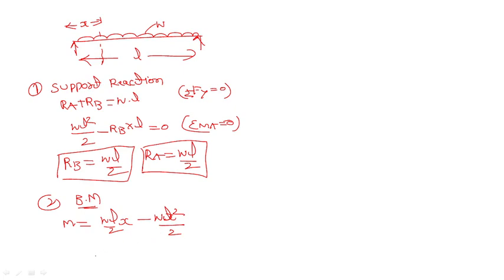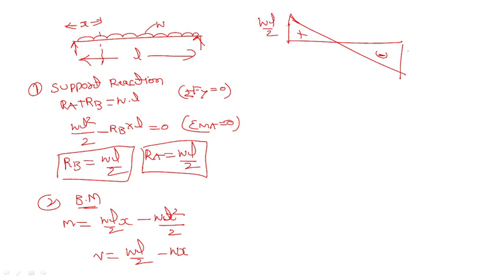So V is equal to WL by 2 minus WX, right? So the shear force diagram will come like this. This is the positive value, this is the negative value. WL by 2, WL by 2.